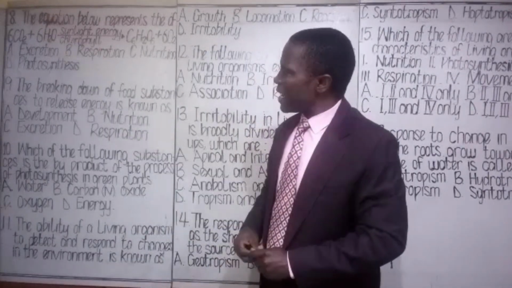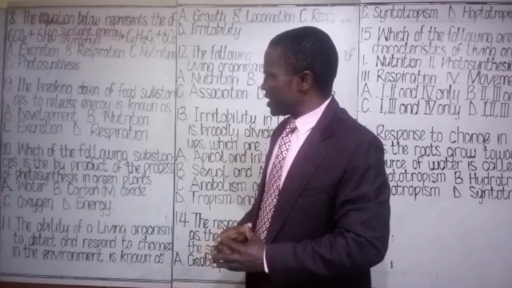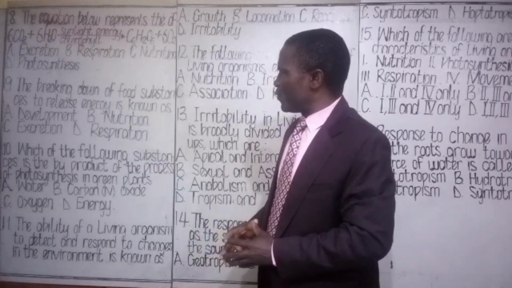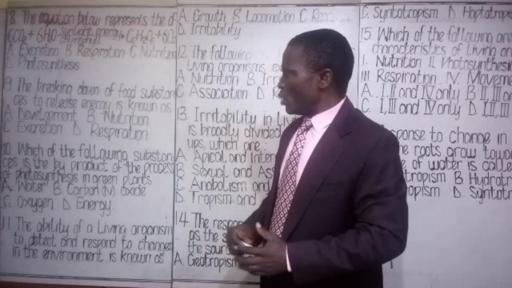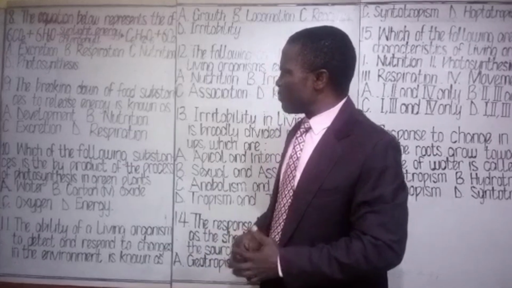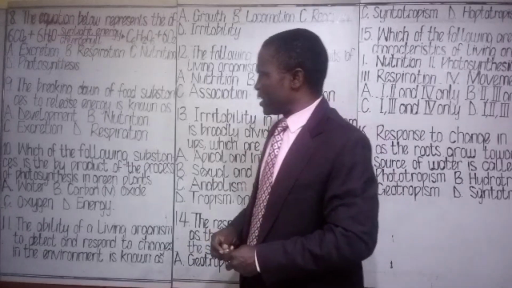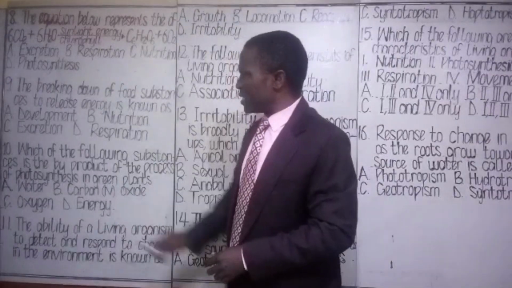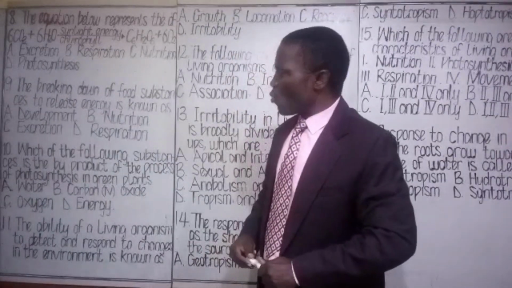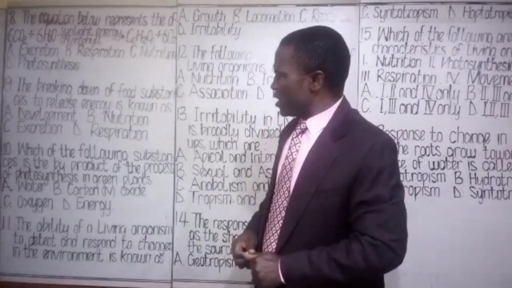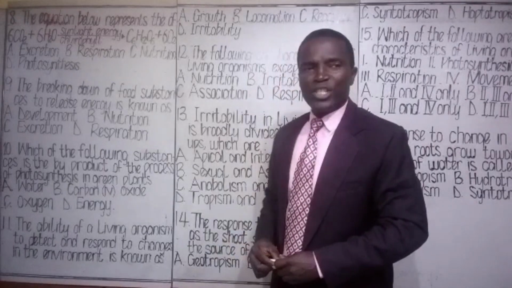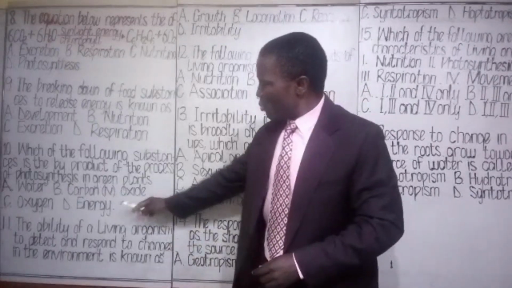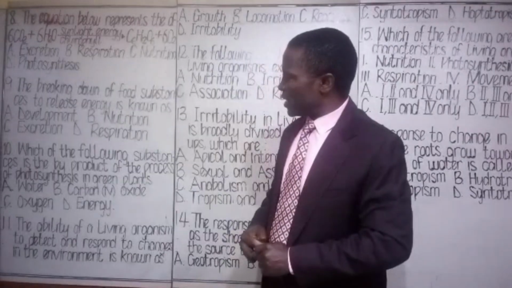Class assessment 10. Which of the following substances is the byproduct of the process of photosynthesis in green plants? Option A. Water. Option B. Carbon dioxide. Option C. Oxygen. Option D. Energy. You choose the most appropriate option out of that.